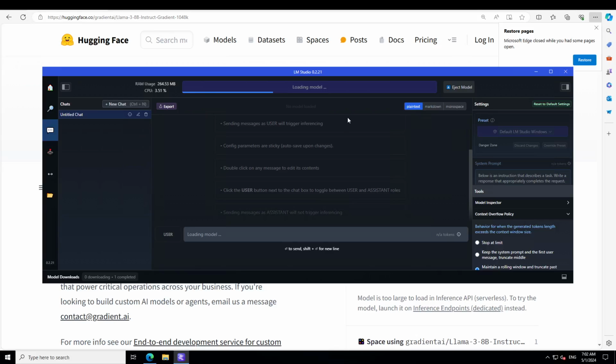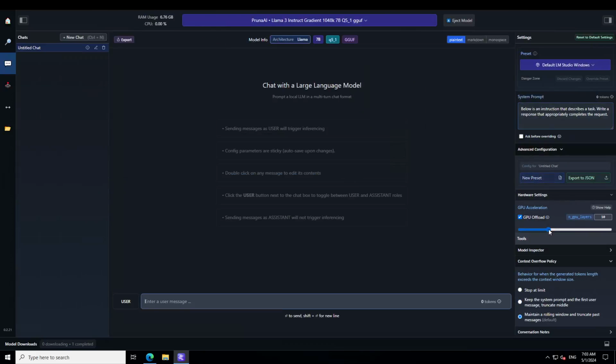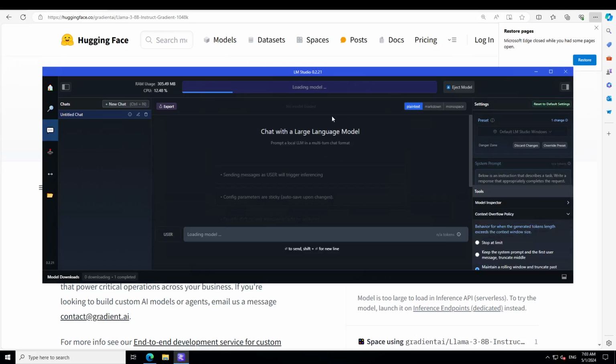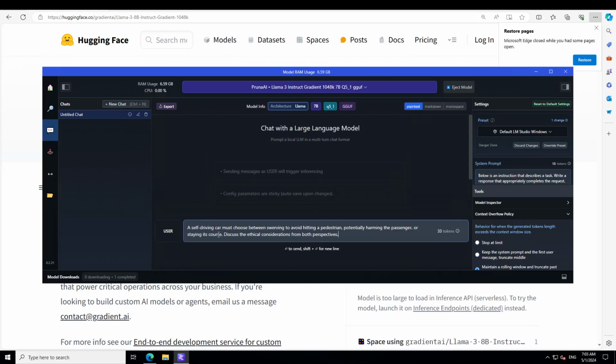Let's select the model from here and let it load, and you can keep an eye on the resource usage on the top left. The model is loaded. Now let's offload all the layers to GPU by just sliding this to the right, and then we would just need to reload the model once more. Let's wait for it and then we will talk with it. Okay, so the model with 1 million context length is ready. Let's ask it the first question.